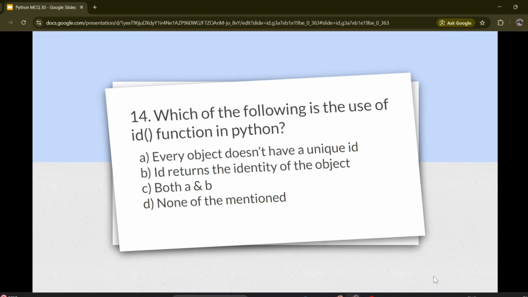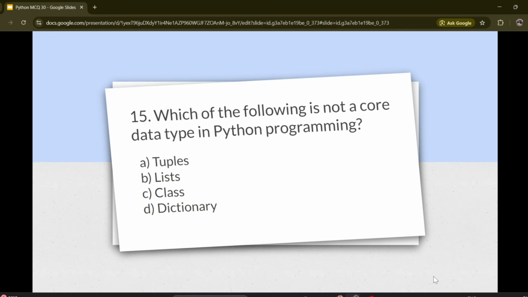Options are A. Every object doesn't have a unique id, B. id return the identity of the object, C. Both A and B, D. None of the mentioned. Correct answer is B. id returns the identity of the object. Question number 15. Which of the following is not a core data type in Python programming?